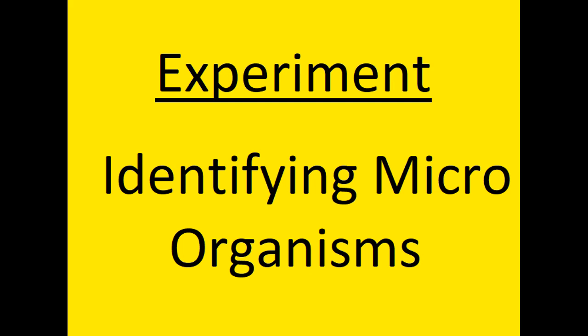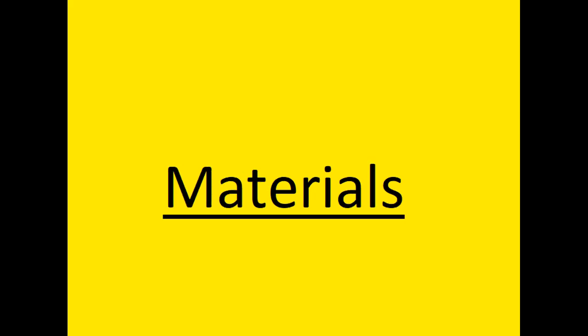Right, children? So here, because we are going to identify microorganisms, the experiment is identifying microorganisms. And then we are going to learn what the materials are. What do we write under the materials, children? We write what we are going to use, the instruments or the different samples that we are going to use in order to do our experiment.